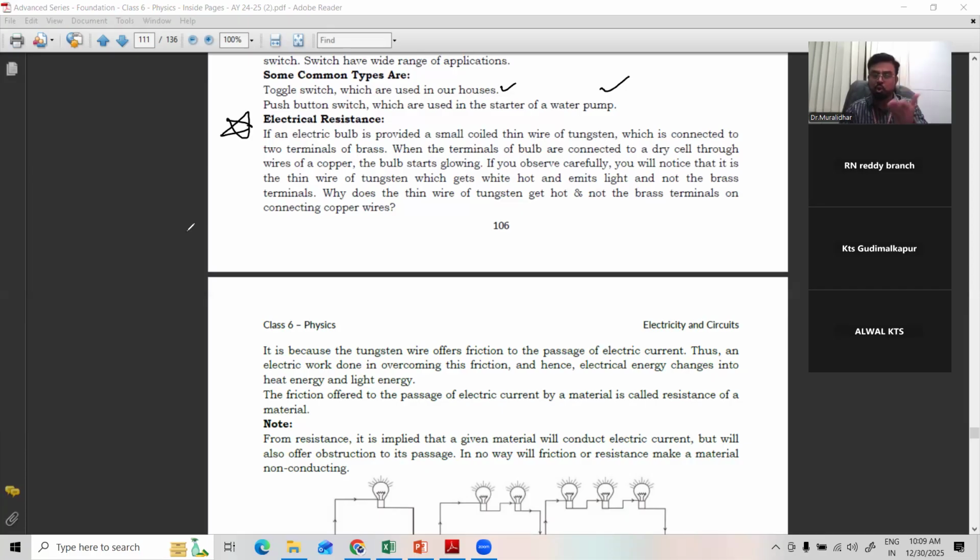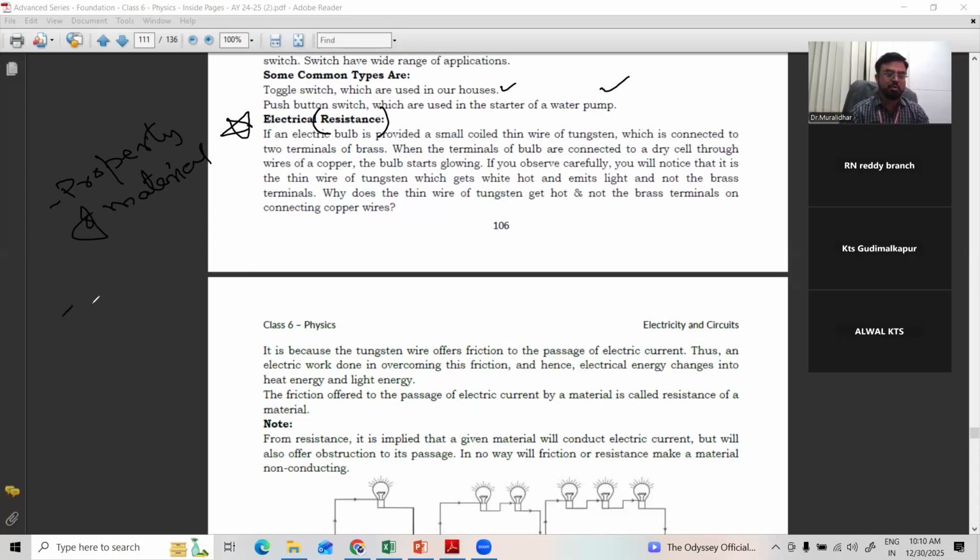Whenever current comes more, high voltage you can call it, to control the flow of electricity, we use the resistance. Resistance is a property of a material. It may be copper, iron, or silver, whatever it may be. Different materials will have different resistance.